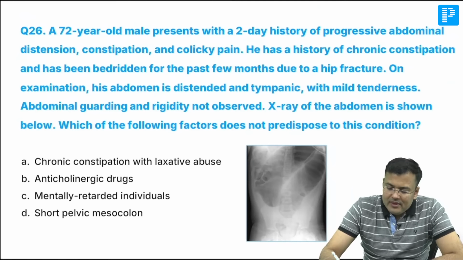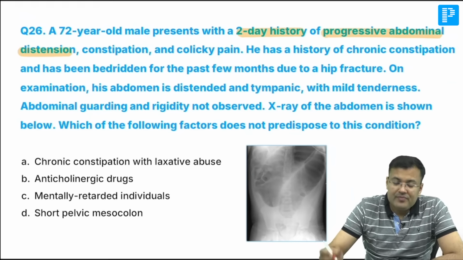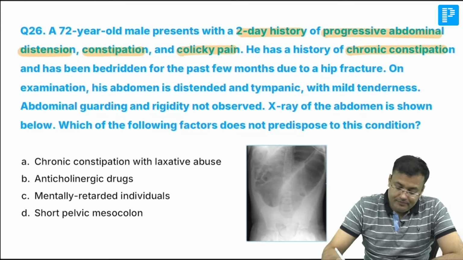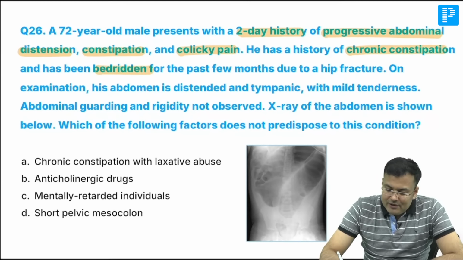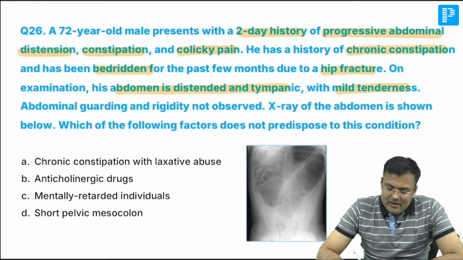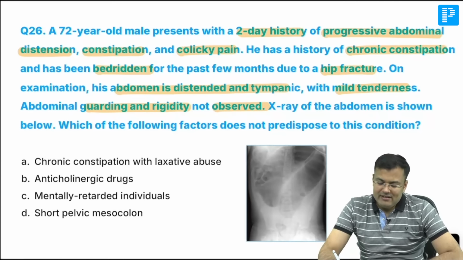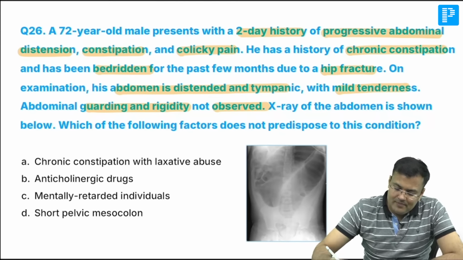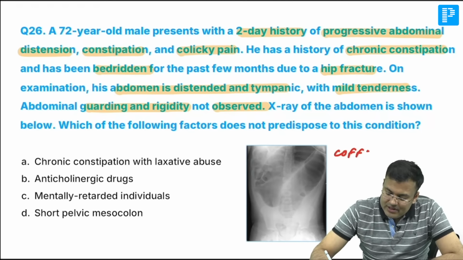A 72 years old male, 2 days history of progressive abdominal distension, constipation, colicky pain. History of chronic constipation. Bedridden for past 5 months due to hip fracture. Abdomen is distended and tympanic, mild tenderness. Guarding and rigidity not observed, it means there is no peritonitis. X-ray shown below and you can see coffee bean sign. Patient is having coffee bean.